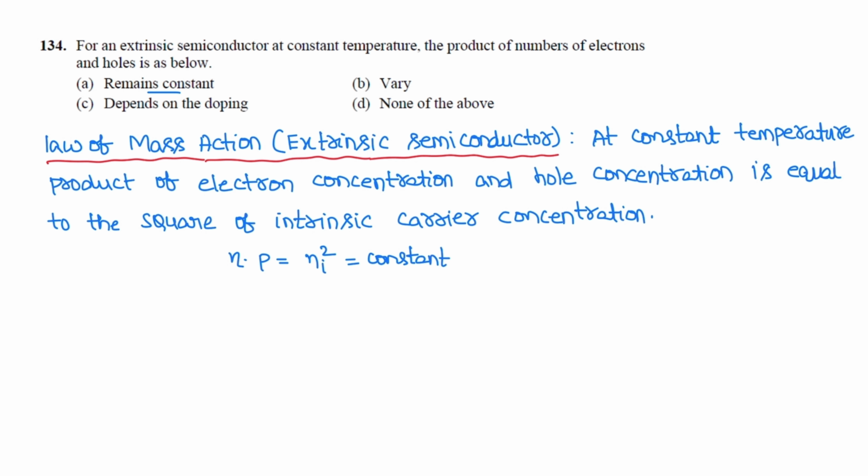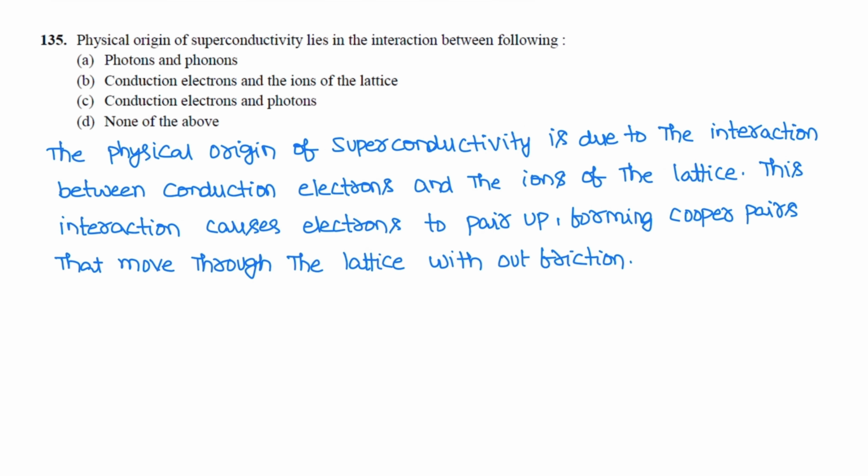Next question. The physical origin of superconductivity lies in the interaction between the following: conduction electrons and the ions of the lattice. The physical origin of superconductivity is due to the interaction between conduction electrons and the ions of the lattice. This interaction causes electrons to pair up, forming Cooper pairs that move through the lattice without any friction. So correct option is B.